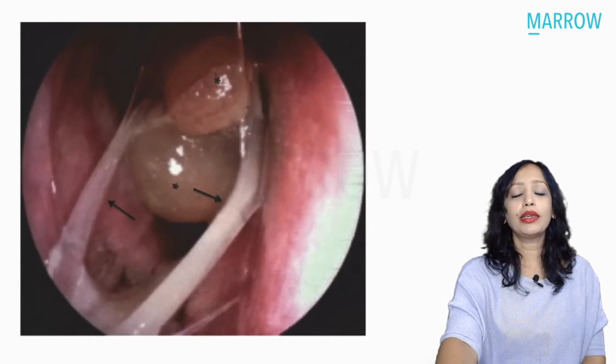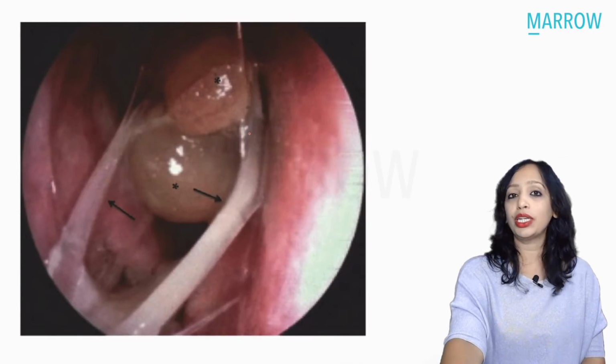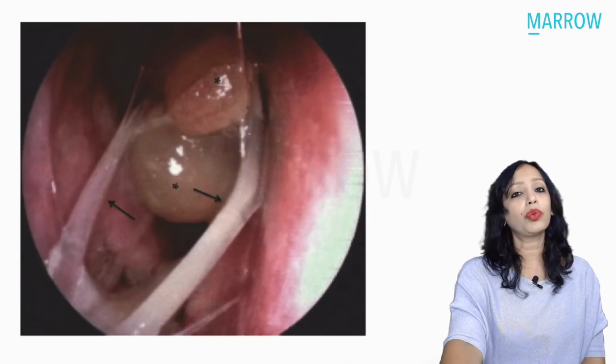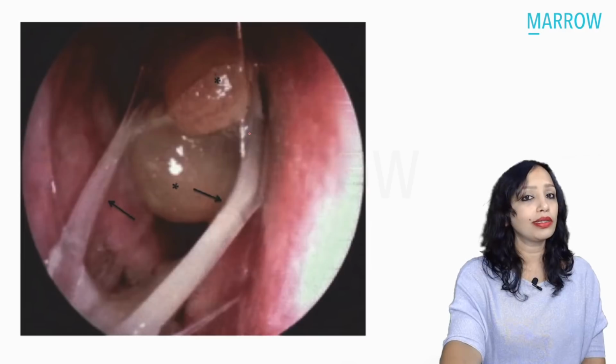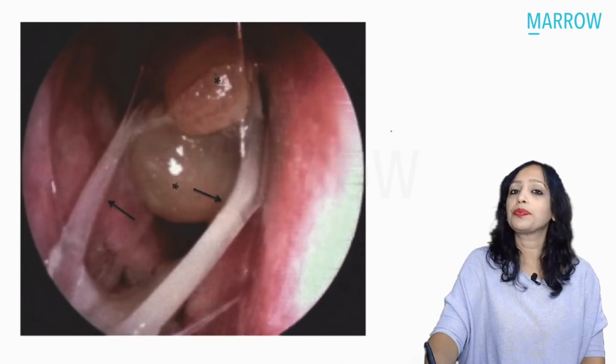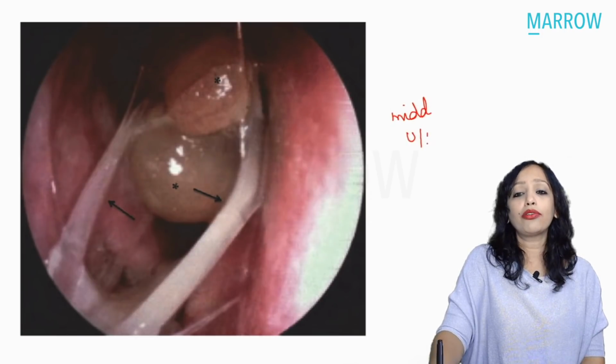So what we can see here is the endoscopic appearance, which looks like this. Had a presentation been given to you, what would it be? Another important thing that we need to remember in allergic fungal sinusitis is that this is seen in middle age, and this is usually a unilateral presentation.